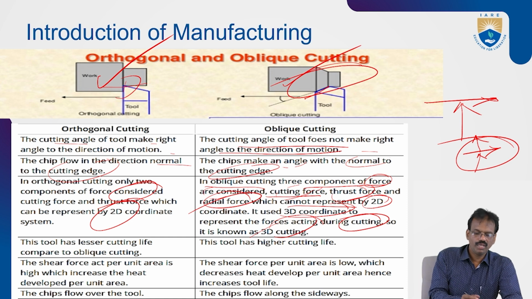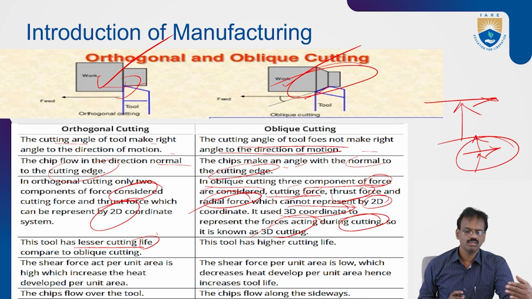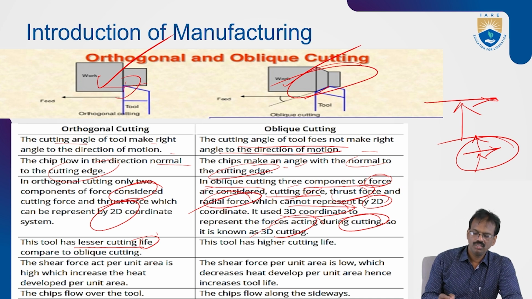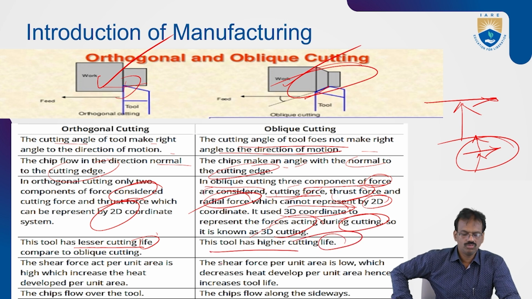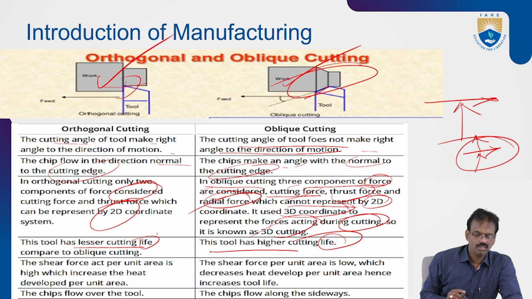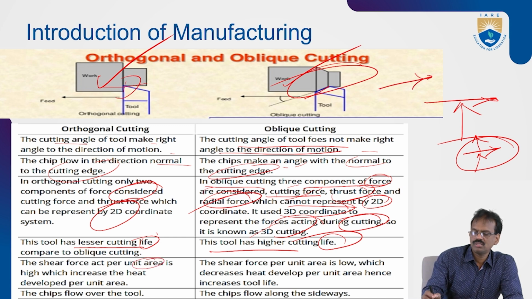In orthogonal cutting, the tool has lesser cutting life because it is perpendicular to the workpiece. Here, the tool has higher cutting life, because of some inclination the life will be increased. The shear force acts here perpendicular: this is the normal Fn, and this one is the shear force Fs.